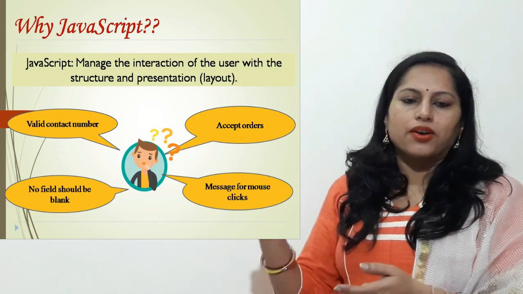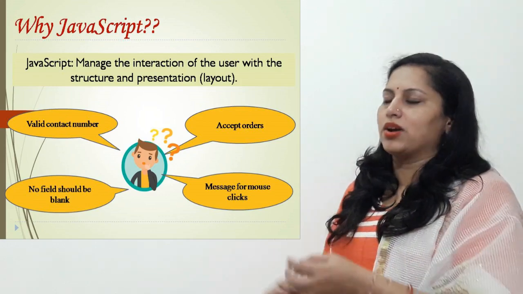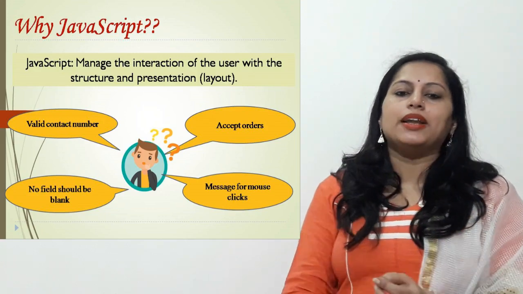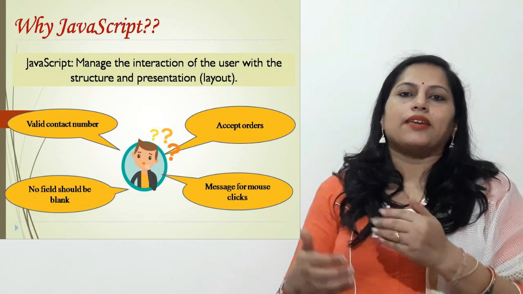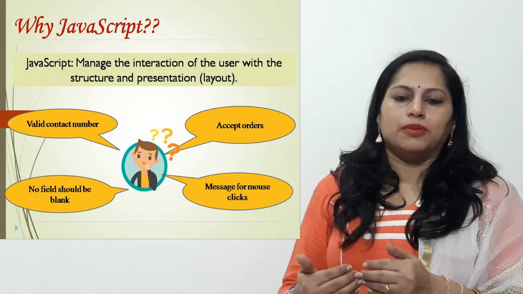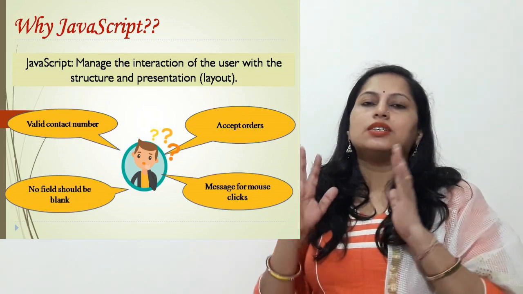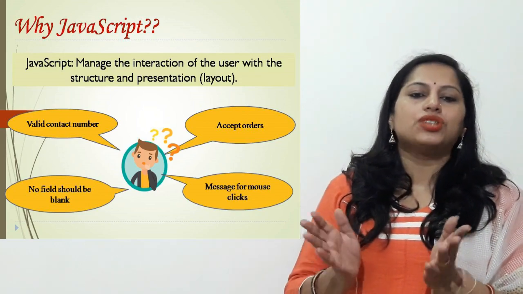There are so many requirements. If your pin code is wrong, if you have mistakenly filled an 11-digit mobile number, immediately you get a pop-up that says please correct your number or enter a valid number. So how are these things coming on the web page? These all things are coming through JavaScript.